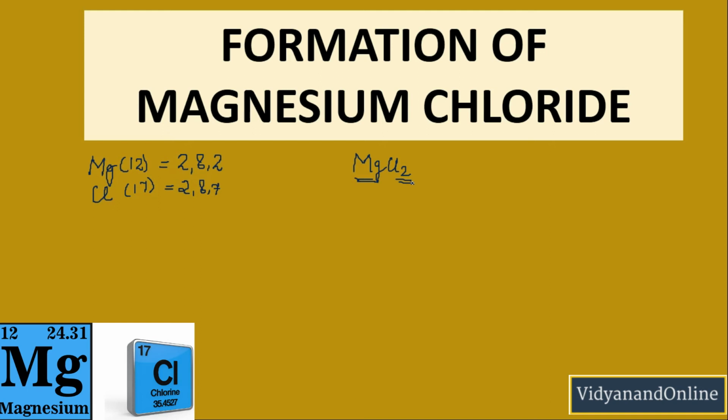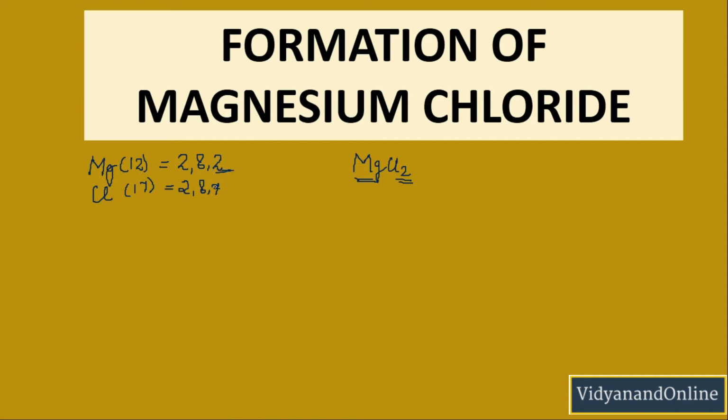When magnesium reacts with chlorine, the magnesium atom transfers its 2 outermost electrons to 2 chlorine atoms, and it is done as follows. How many electrons does magnesium have in its outermost shell? 2 electrons. Okay, so what will it do? It will have to lose these 2 electrons in order to obtain the noble gas configuration. So for that I have written -2 electrons here. So what do I get now? I got Mg2+, and this is a cation. This is the magnesium cation, having the electronic configuration 2, 8, and here it was 2, 8, 2.